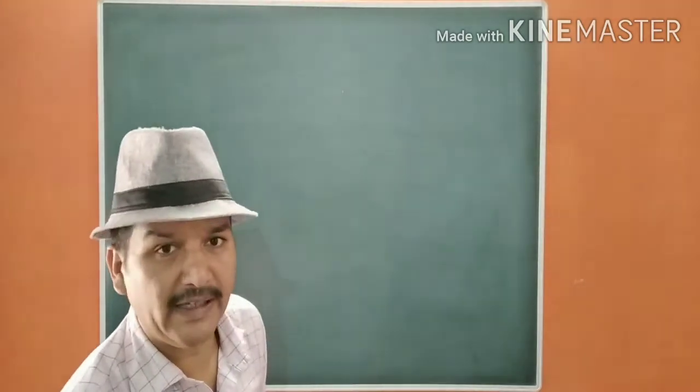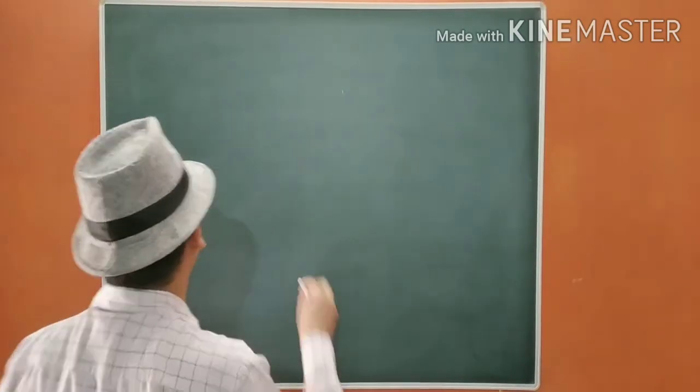Now, closing capital is given to us. We have to find out the opening capital. So let us start question number 67.